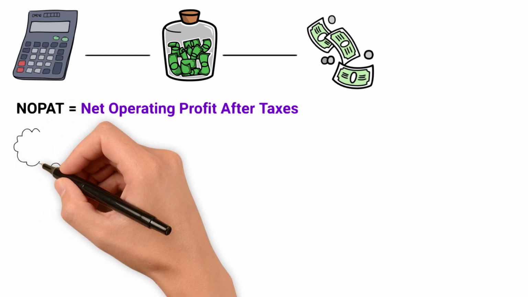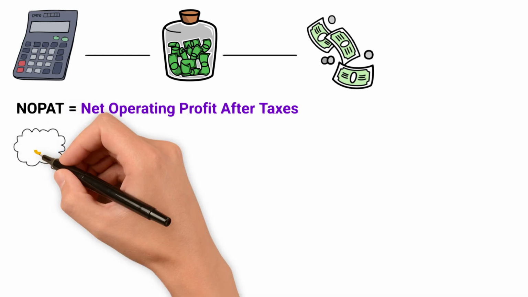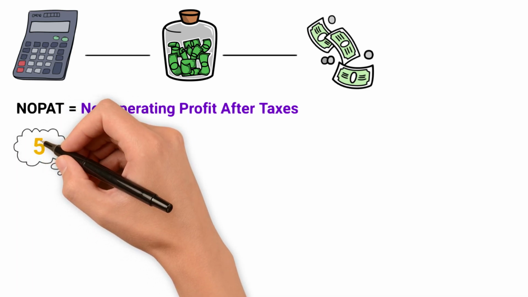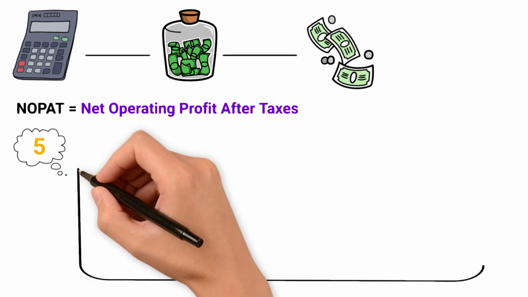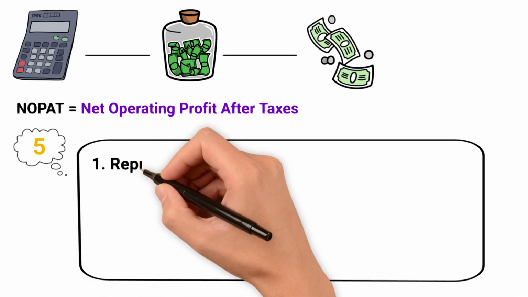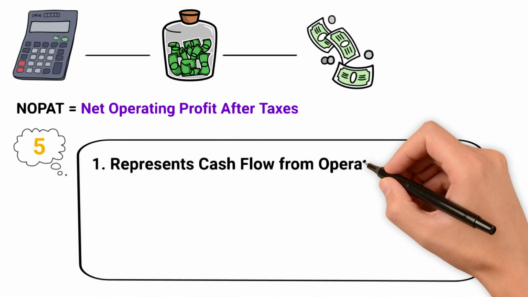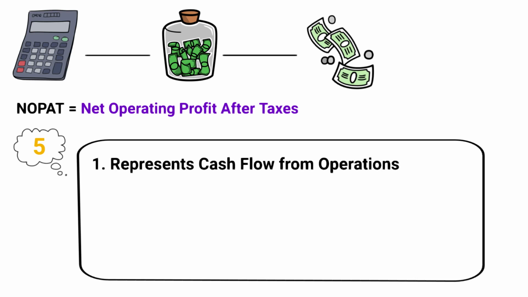Okay, so why do we care about NOPAT to find the value of a company? NOPAT is important in a discounted cash flow analysis for several reasons. Number one, it represents cash flows from operations. In a DCF analysis, the focus is on estimating the future cash flows generated by a company. NOPAT serves as the key starting point because it represents the cash flow generated by a company's core operations after accounting for taxes. NOPAT equals the cash flow available to both debt and equity investors.